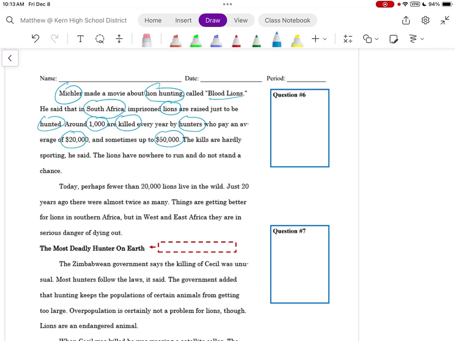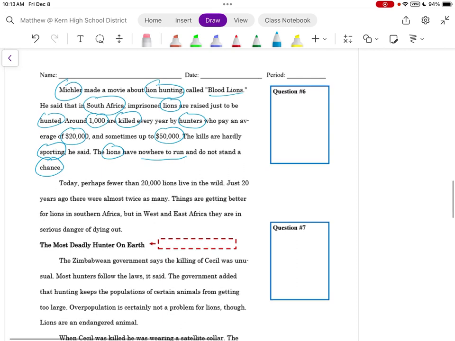The hunts, the kills, are hardly sporting, he said. The lions have nowhere to run and do not stand a chance. I think that would be fairly obvious. Humans are smarter than lions and can use things like bows and arrows. I don't know that the ability to run would make it sporting, but that's just my thoughts here.